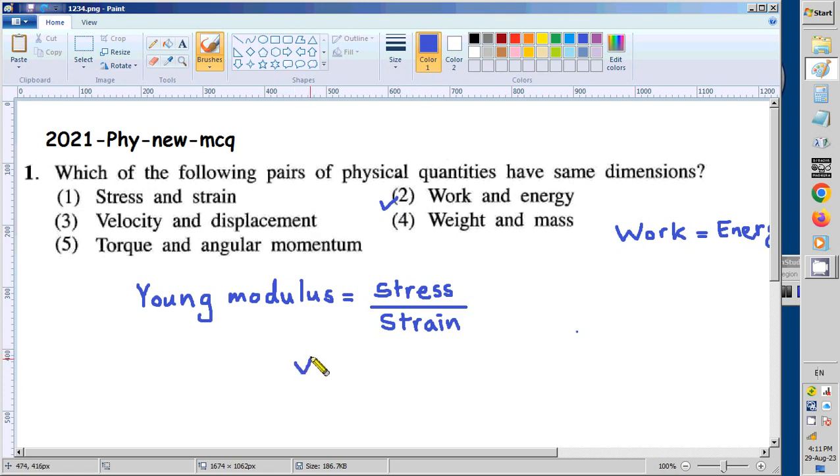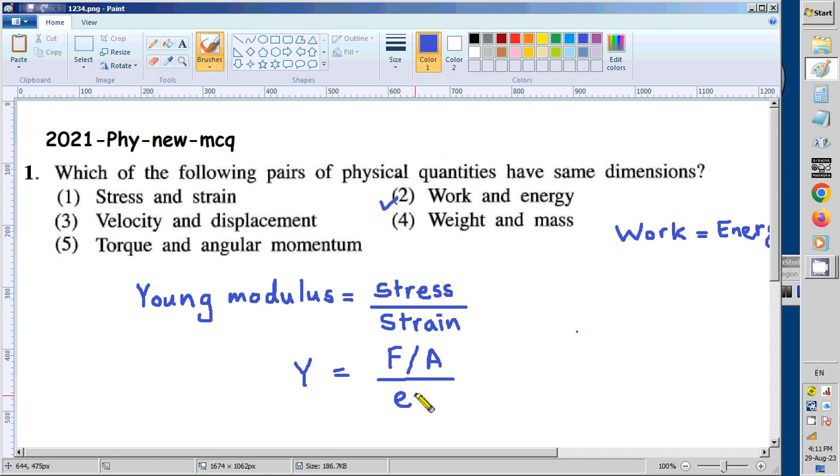So in symbols, if you use symbol Y, or sometimes they write capital E, Y or E equals stress divided by strain. What is stress? Stress is force divided by area. What is strain?